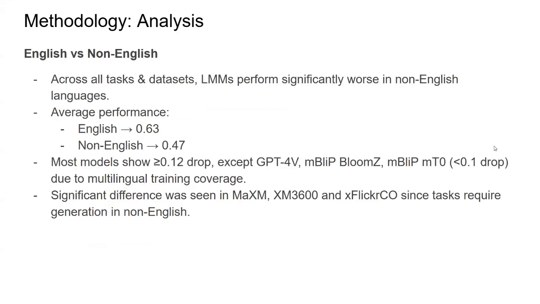They evaluated models on English and non-English datasets. When we go from English to non-English, we see a drop of 0.02 on almost all models, except some models like GPT and mBLIP, because they are trained on diverse datasets of multiple languages. But we see a significant drop in small models like mAXM and AXM 3600, because they are mostly trained on English datasets.